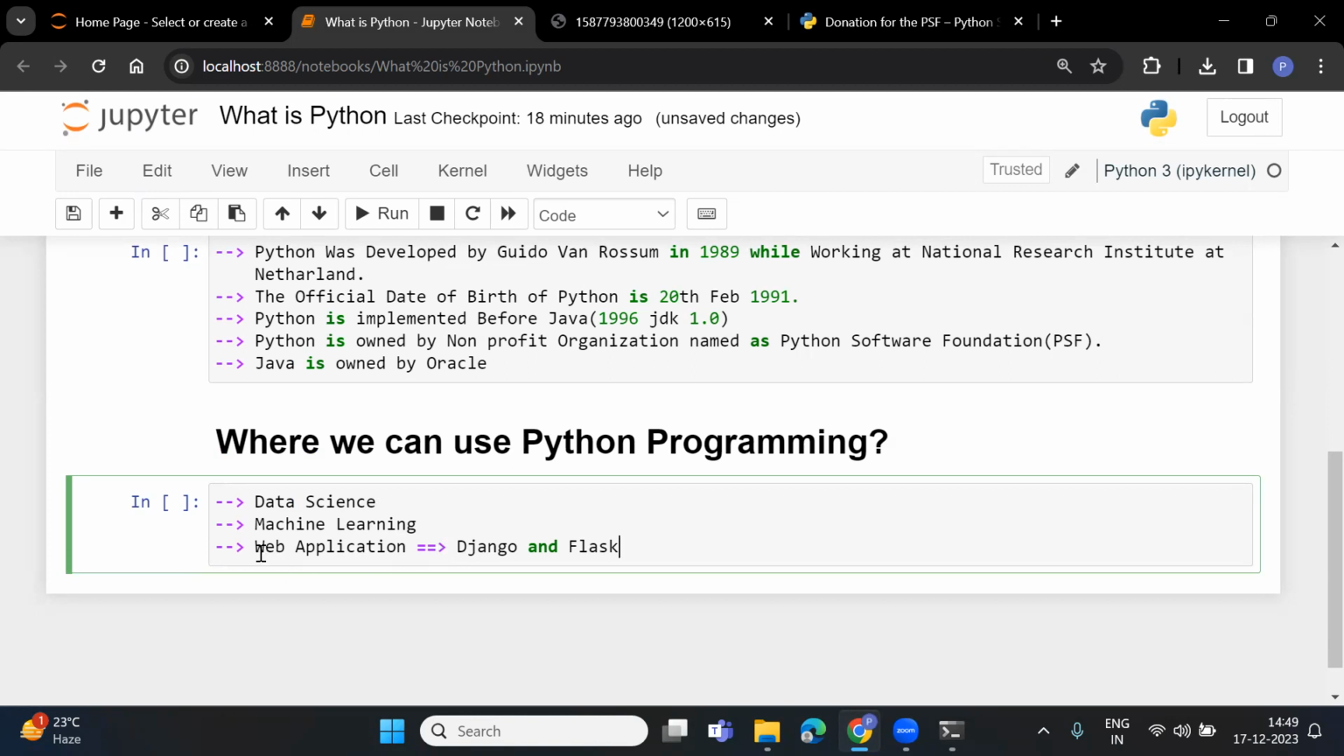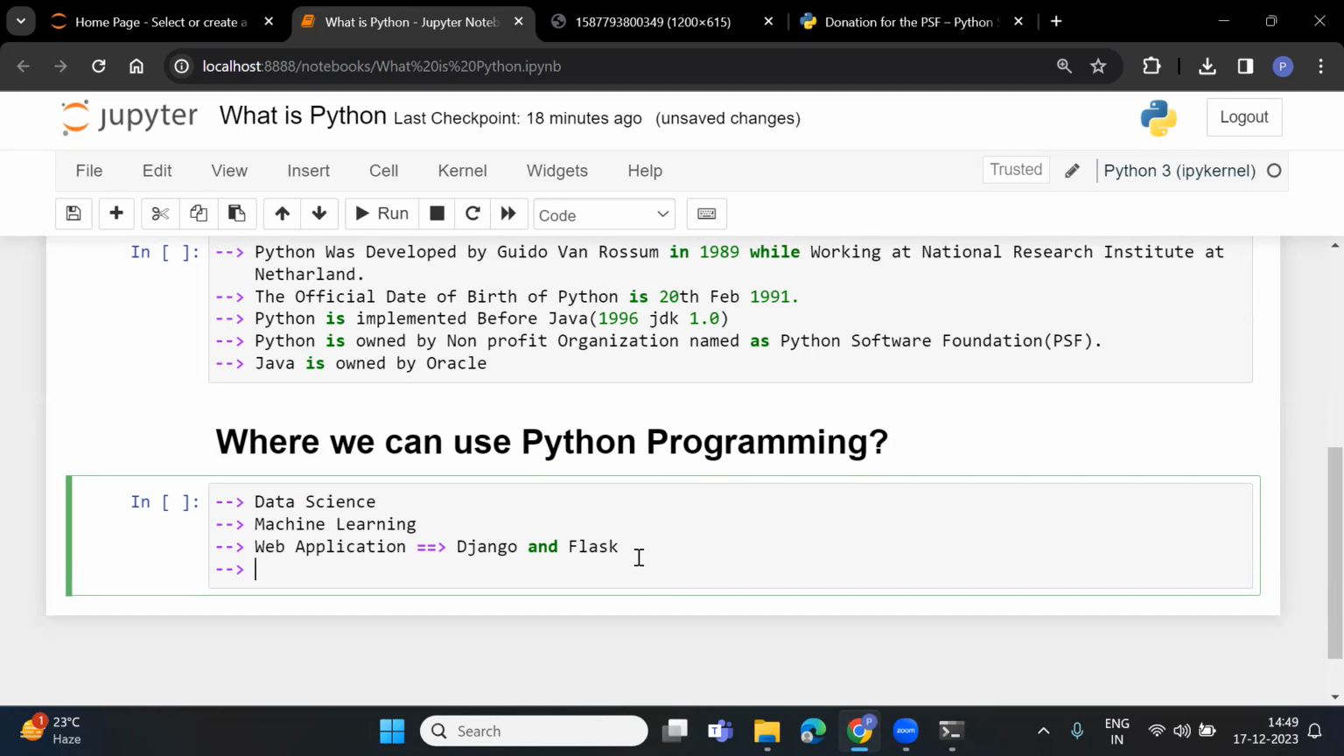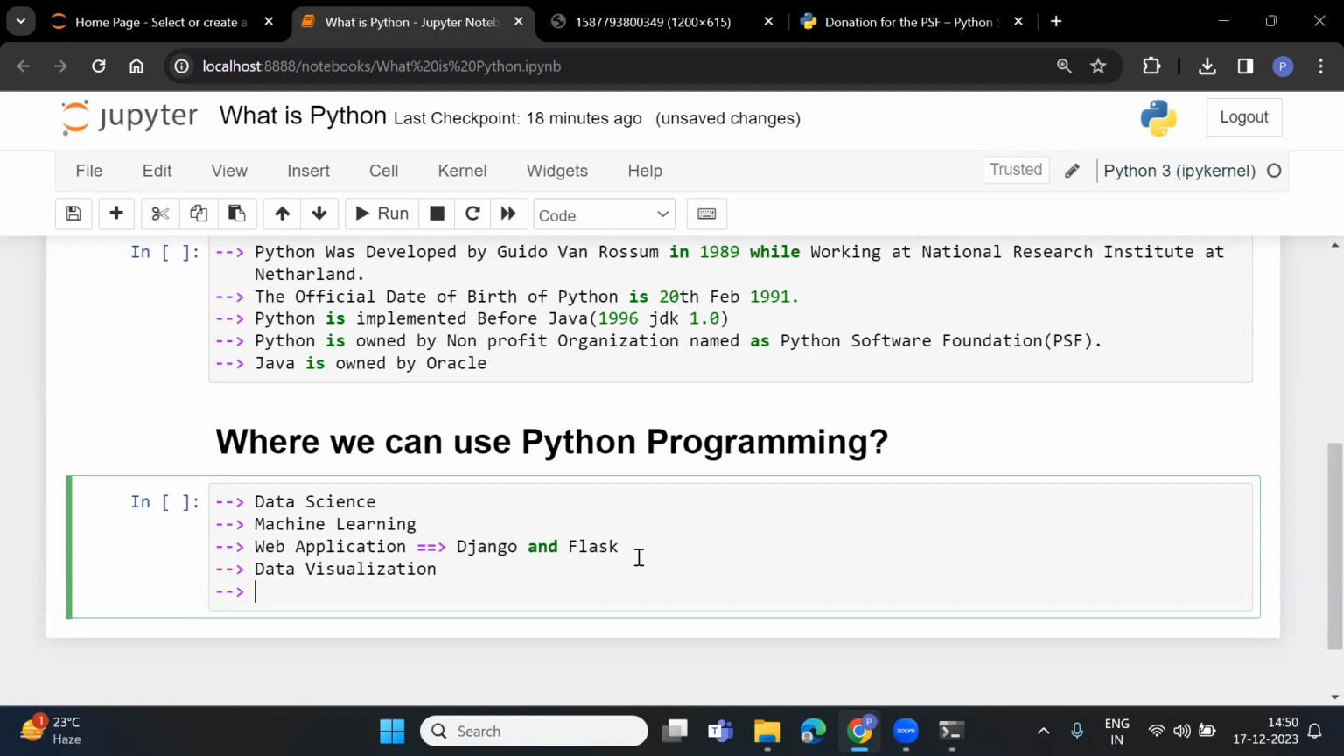So if you want to implement a web application, we can easily implement it with the help of the Django and Flask frameworks of Python. Next, we can also use Python for data visualization. Data visualization means if you have some data and you want to make a chart or a plot of that data, you can do that with the help of Python programming. Very easily we can do it.